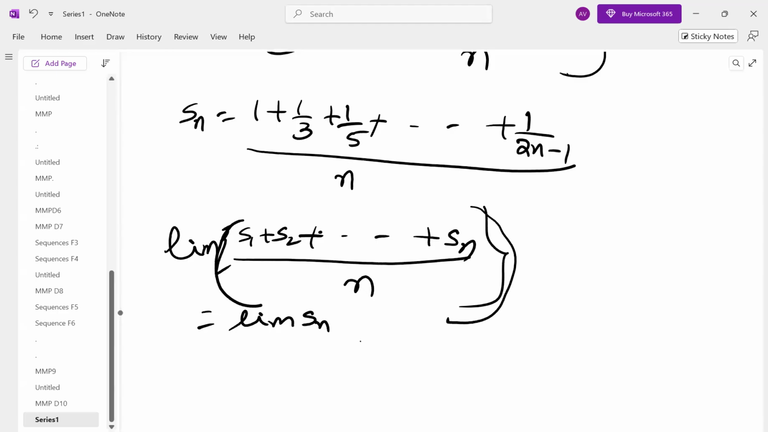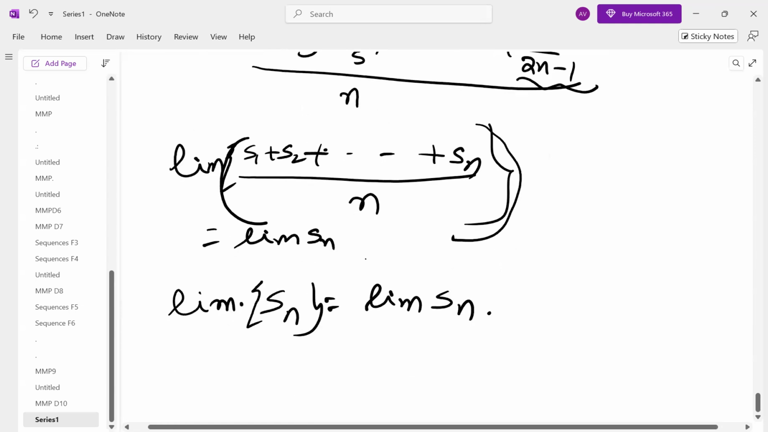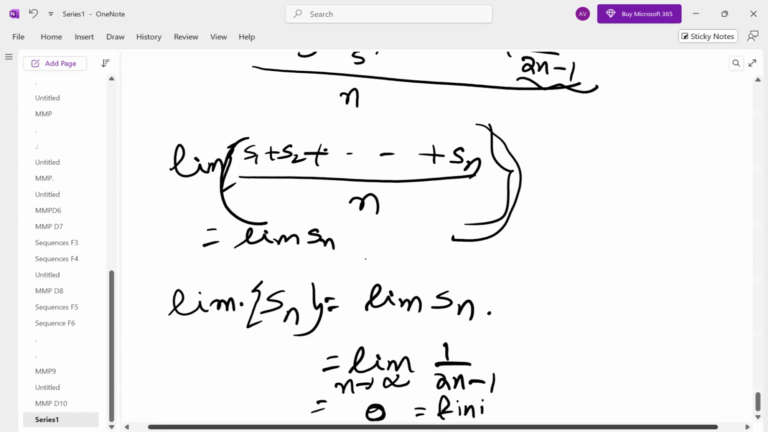So instead of Sn, we have 1 by (2n minus 1). So the limit of this sequence is the limit of the nth term, which is 1 by (2n minus 1). So by Cauchy's first theorem on limits, as n tends to infinity, 2 into infinity is infinity, infinity minus 1 is infinity, so 1 by infinity is 0, which is finite and unique.